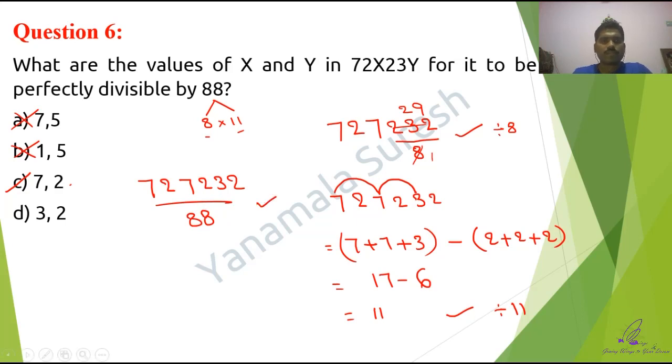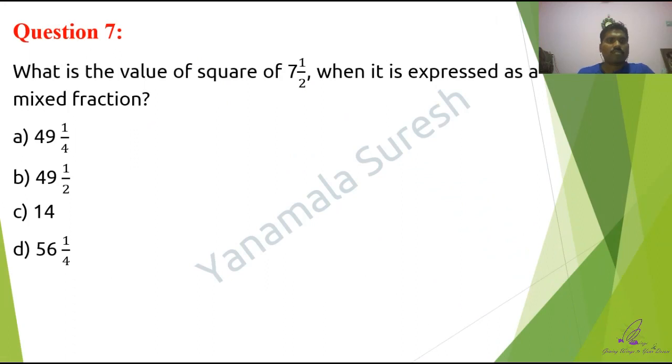Next one, guys. What is the value of the square of 7 1 by 2 when it is expressed as a mixed fraction? The question they are asking is 7 1 by 2 whole squared. Now look here. 90% of the students are going to say 7 1 by 2 whole squared is nothing but 7 squared is 49 and 1 by 2 whole squared is 1 by 4. They're going to mark the first option, which is definitely wrong. Seriously, that is absolutely wrong. You should not do it individually like this. This is against the rules of squaring a mixed fraction.